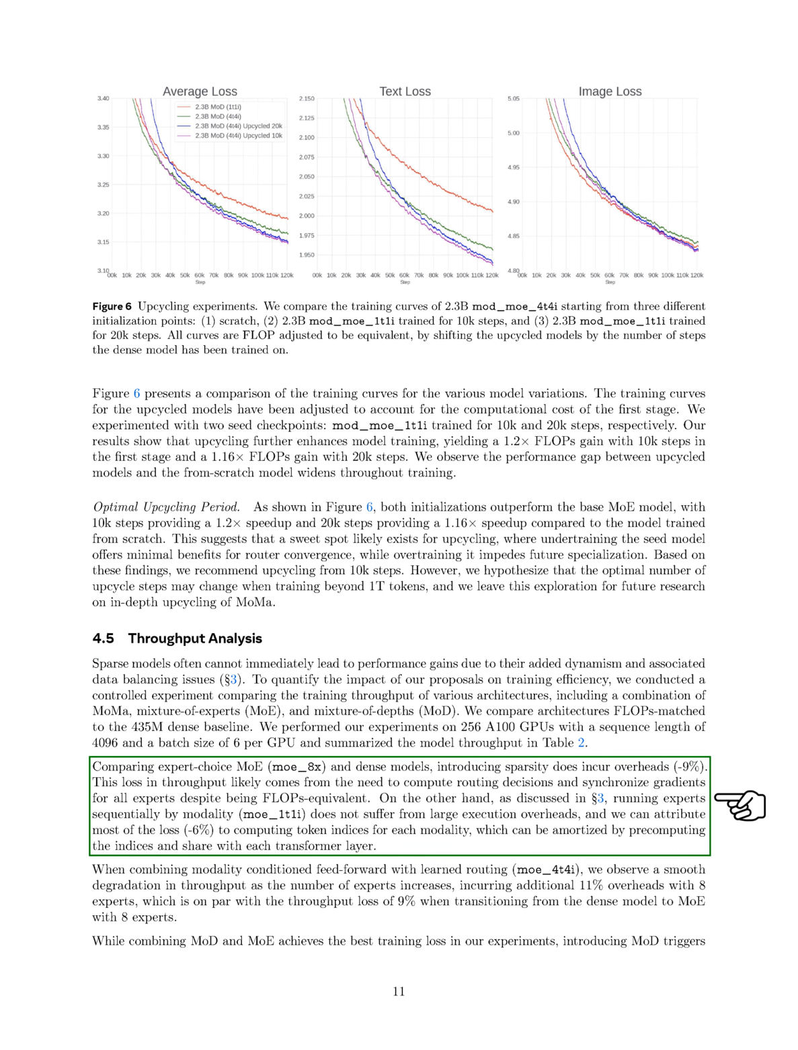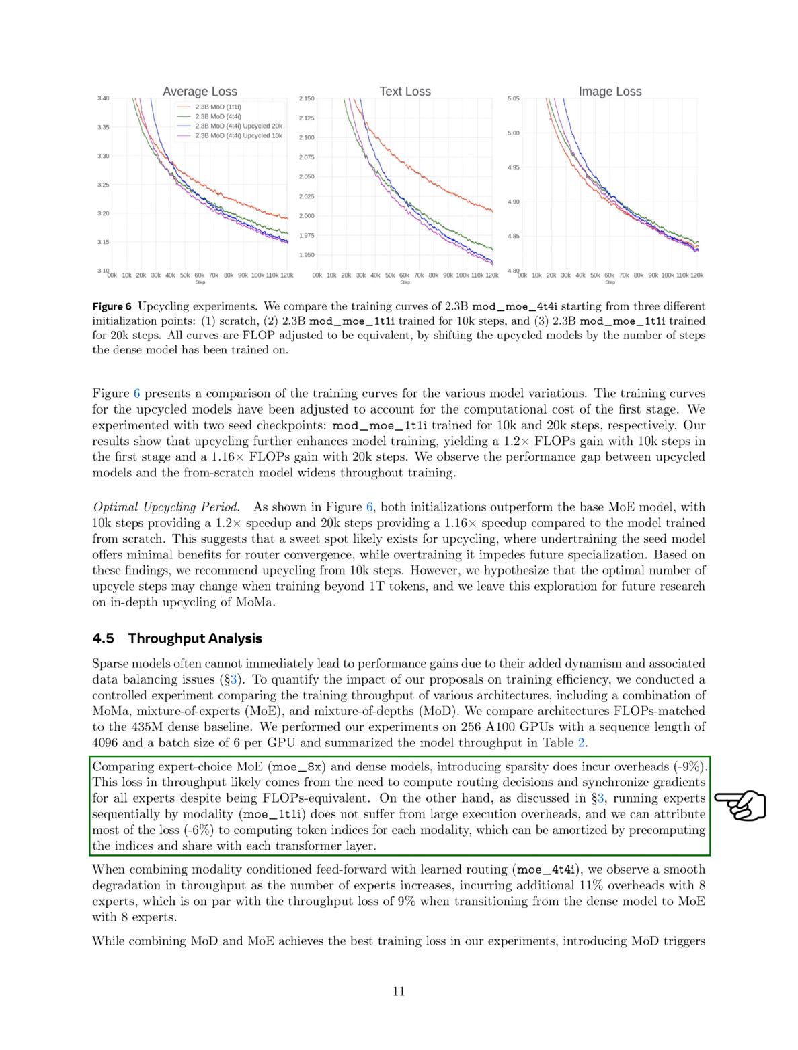When we compared the expert choice MoE model with 8 experts to dense models, we noticed that introducing sparsity resulted in a throughput decrease of about 9%. This reduction likely stems from the extra computations needed for routing decisions and synchronizing gradients across all experts, even though the floating point operations were equivalent.